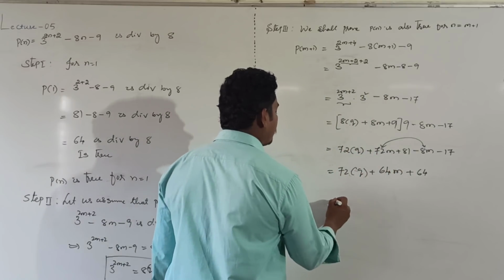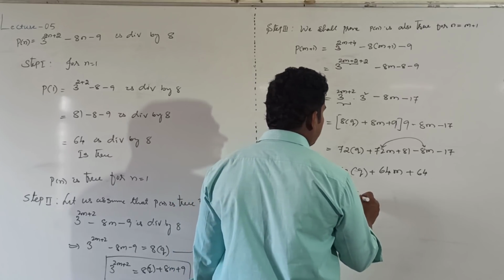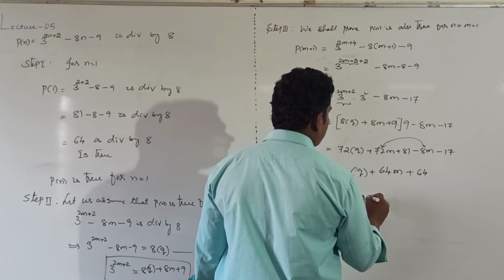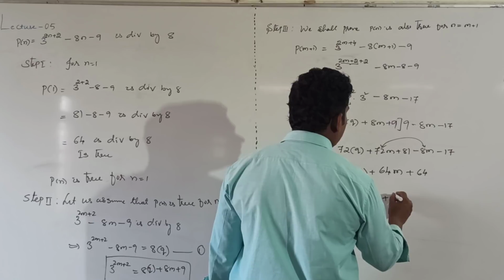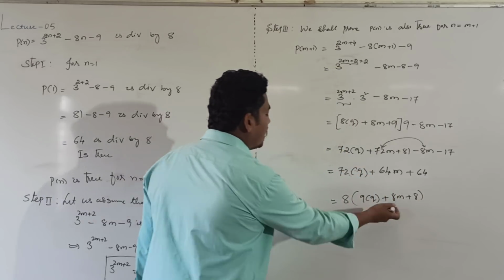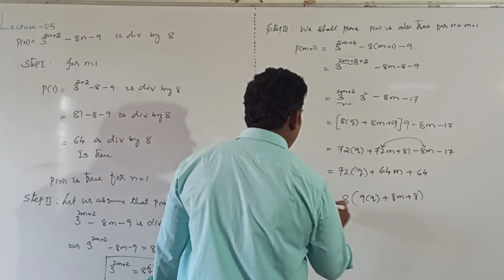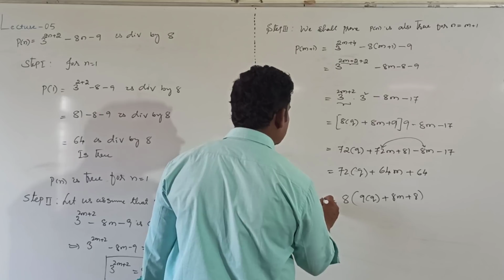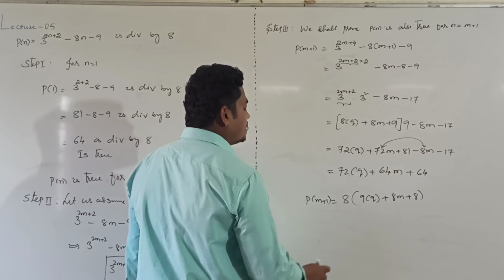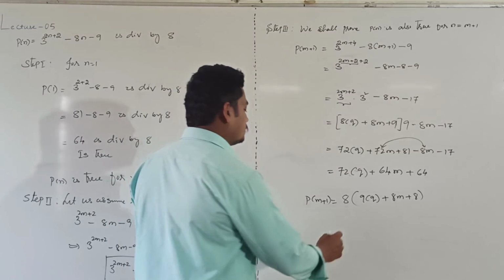Now taking 8 common, it will be 9q plus 8m plus 8. Clearly it is a multiple of 8, means this is divisible by 8.